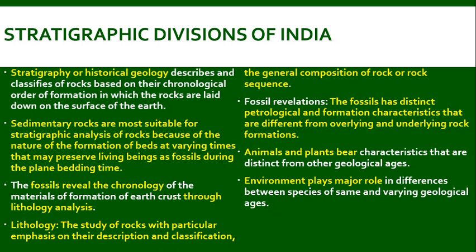Animals and plants bear characteristics that differ from one period of formation to another. One species will be available in one particular time, and the other species will be extinct in the next time zone of formation. So that is a basic indicator to find out the historical geology or stratigraphy.